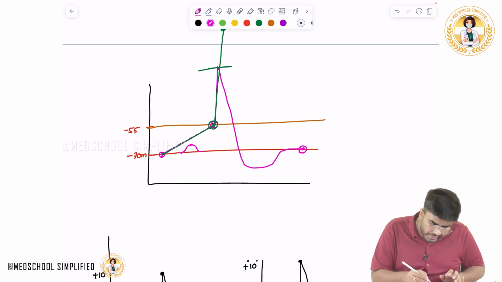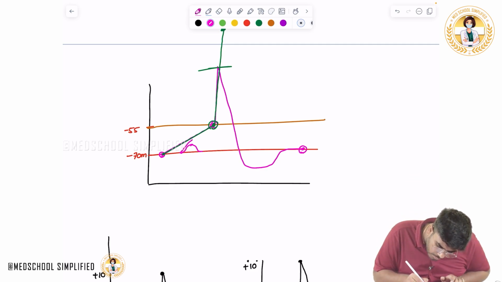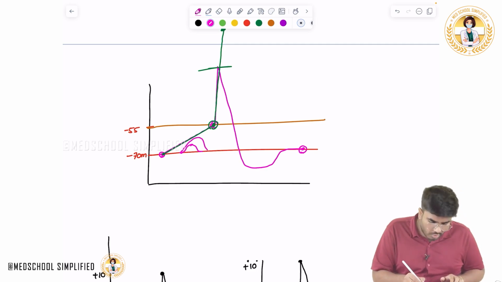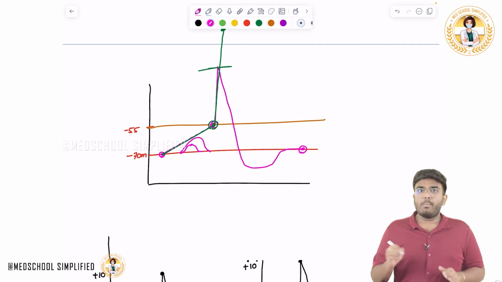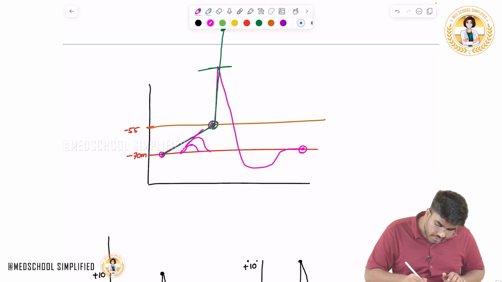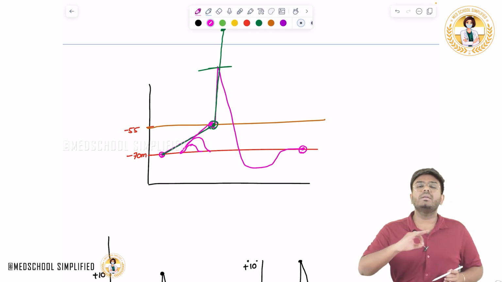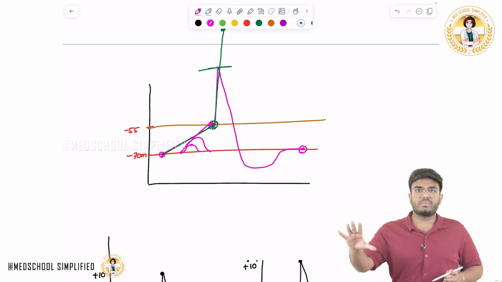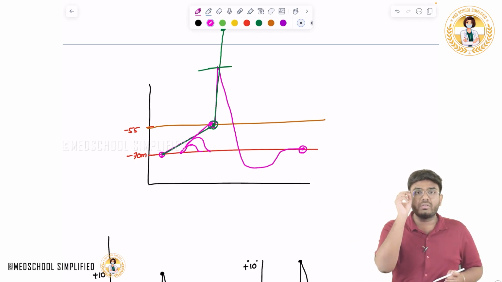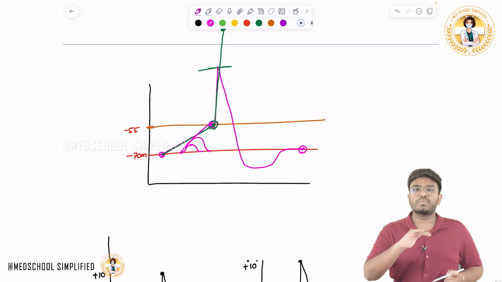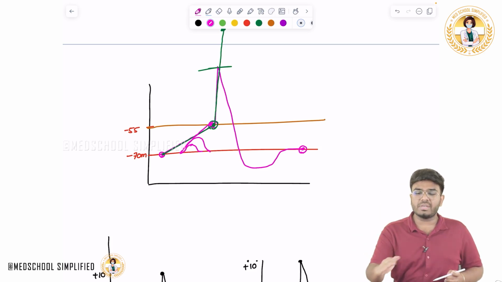No. If you take it from minus 70 to maybe minus 60, no action potential is produced. But once you reach the threshold, 100% all voltage gated sodium channels will open, sodium comes into the cell, absolute depolarization. It will go to plus 10.